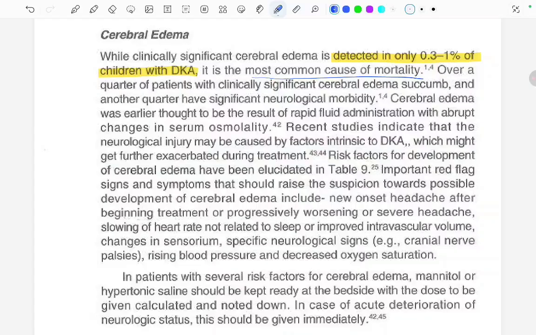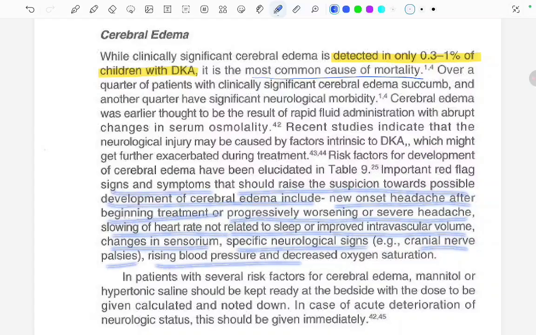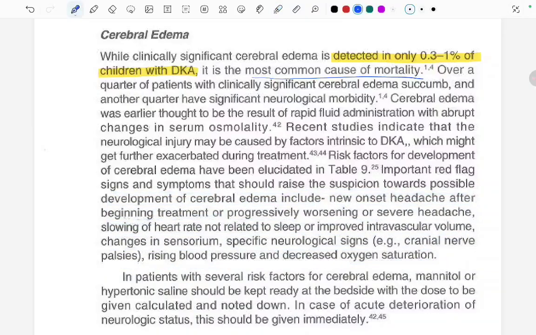Important red flag signs and symptoms that should raise the suspicion towards the possible development of cerebral edema include new onset headache after beginning of the treatment, a progressively worsening or severe headache, slowing of the heart rate not related to sleep or improved intravascular volume, changes in the sensorium, specific neurological signs like cranial nerve palsies, rising blood pressure, and decreased oxygen saturation. So these are all the important red flags that will raise the suspicion. As these are red flags, let's mark it with the red one.